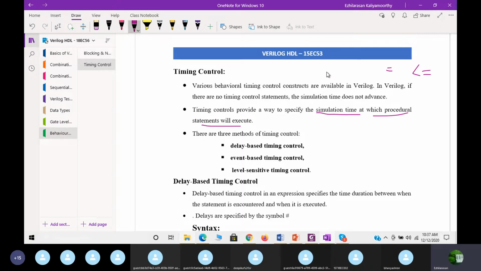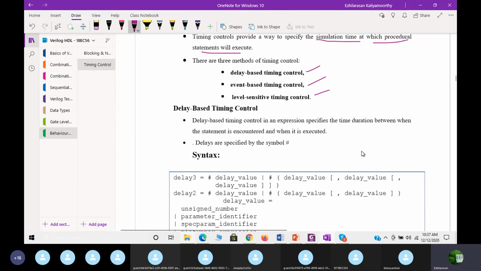There are three methods of timing control. The first one is delay based timing control. Second is event based timing control. Third is level sensitive timing control. Let us see each of them individually. The first is delay based timing control.